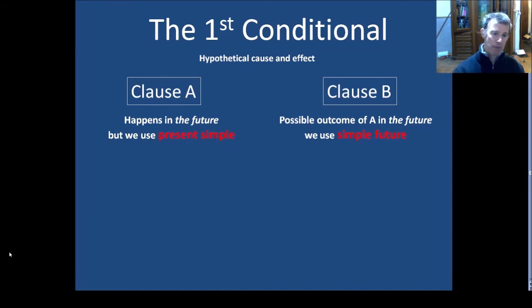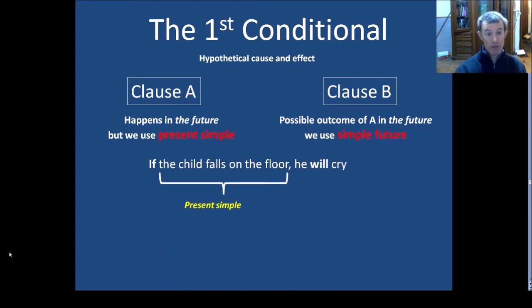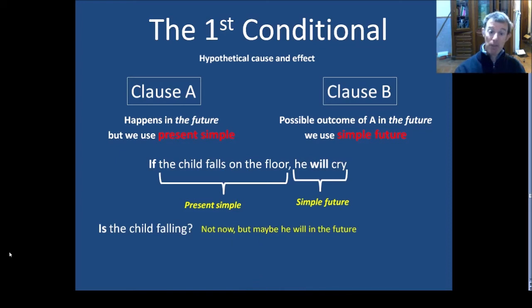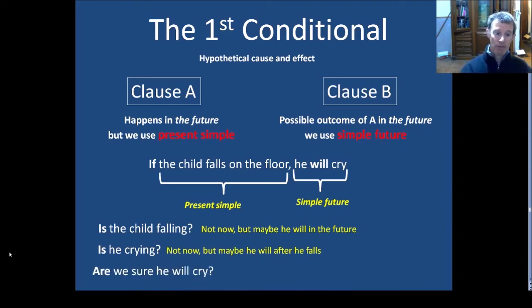Let's take another example. If the child falls on the floor, he will cry. Clause A, the child falls on the floor, might happen in the future, but we use the present simple. And the outcome, he will cry. Simple future. Is the child falling? Not now, but maybe he will in the future. Is he crying? Not now, but maybe he will after he falls. Are we sure he will cry? No, but there is a good chance he will.